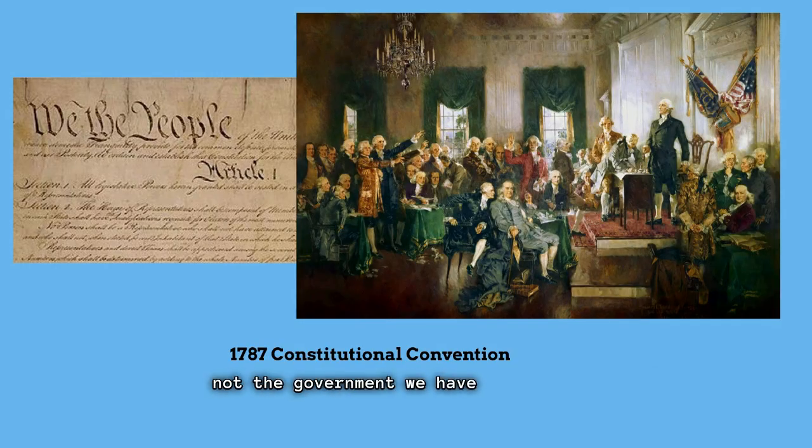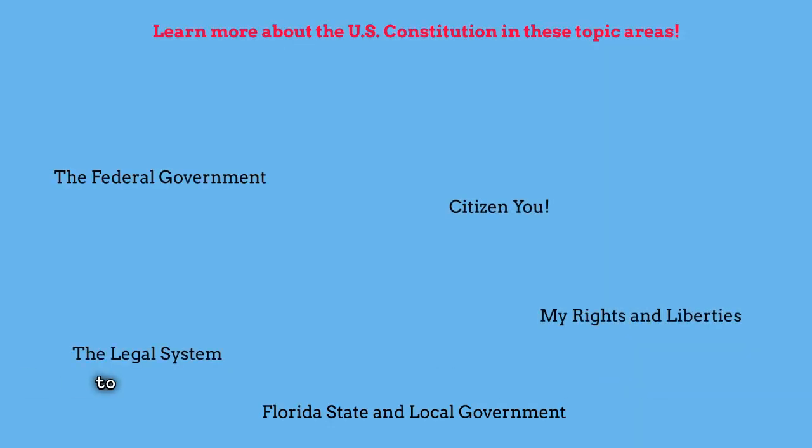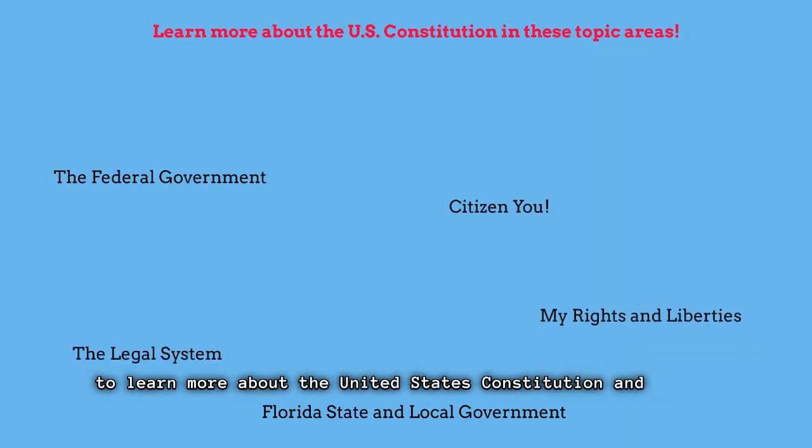Well, we've learned quite a lot about the weaknesses of the Articles of Confederation. But that's not the government we have now, is it? The Constitutional Convention met and drafted the U.S. Constitution. This addressed the weaknesses in the Articles of Confederation, and it's a guiding document that we use for our government even today. Be sure to check out some of the other topic areas to learn more about the United States Constitution and how it forms our government and helps protect our rights.